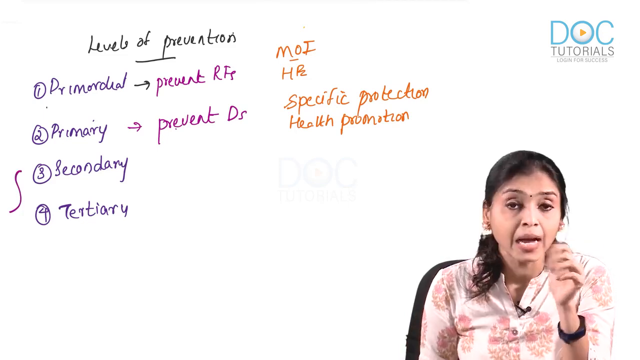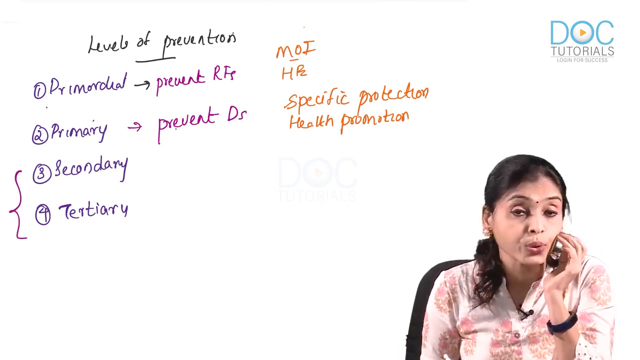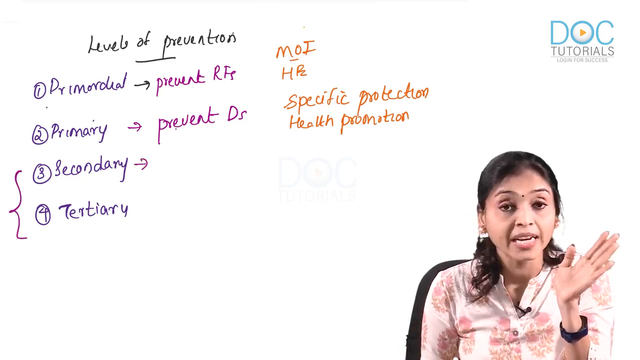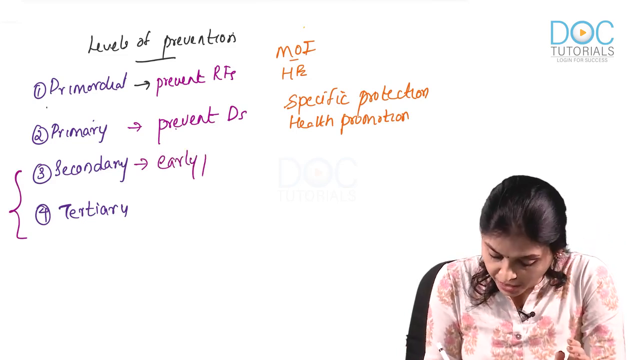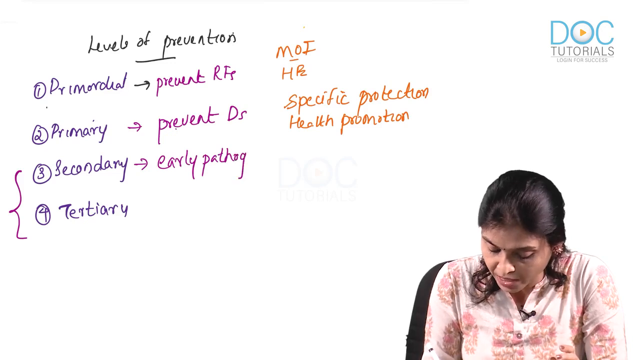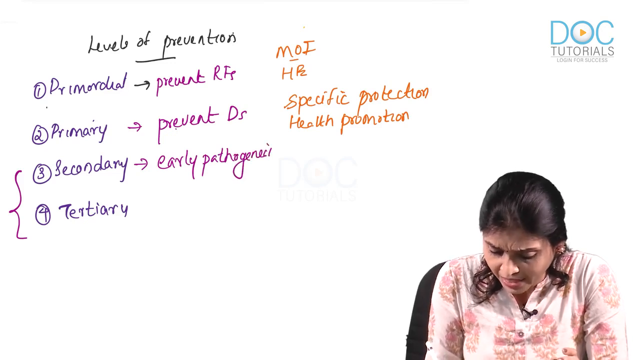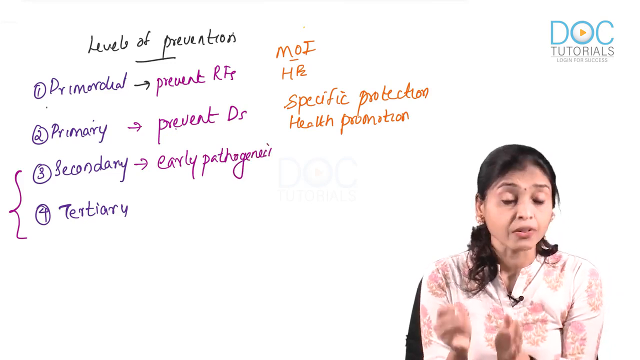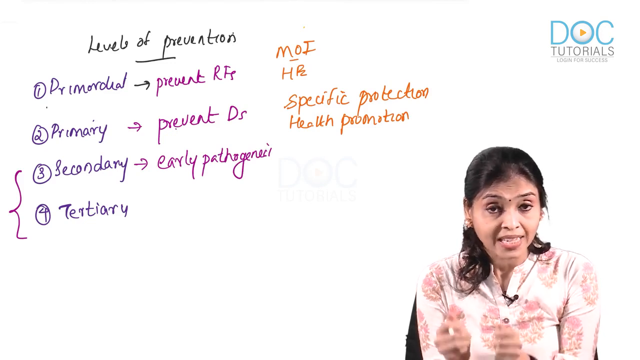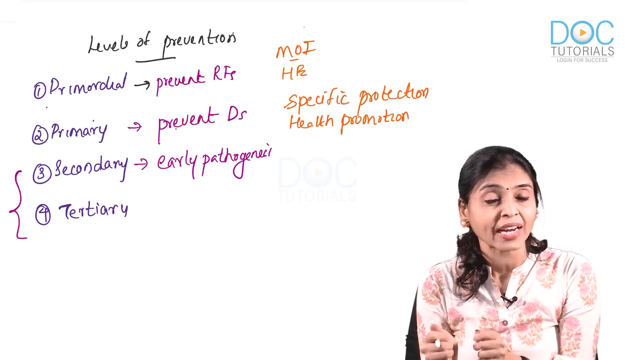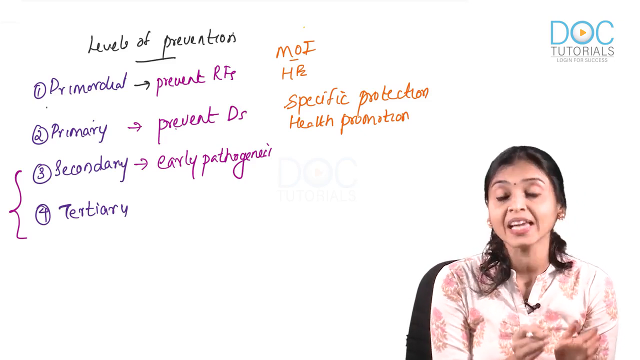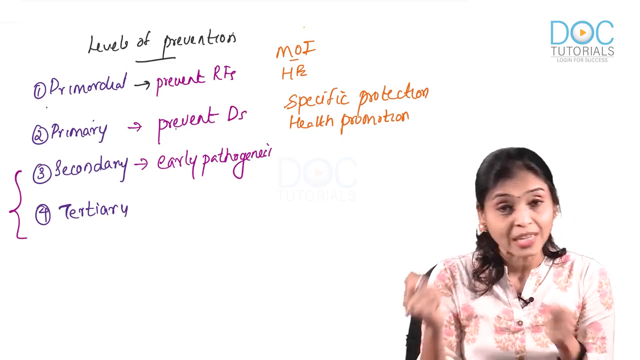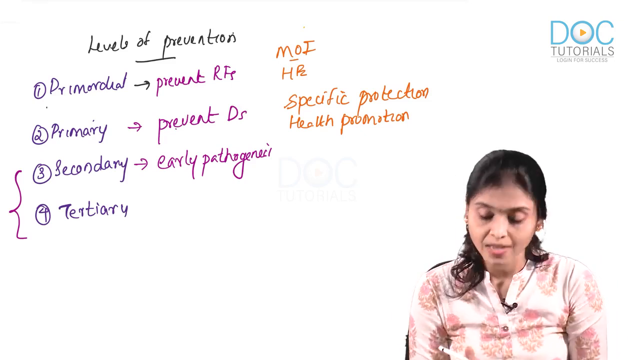Third is secondary. By the way, both secondary and tertiary you do after the disease develops. Now, what is the difference? Secondary is given in the early pathogenesis phase. Here you are intervening in the early pathogenesis phase. That means the disease has just started and the patient is still in the reversible phase. Here you are trying to give a normal life to the patient. So, you are trying to pick the disease at the earliest and start treatment.